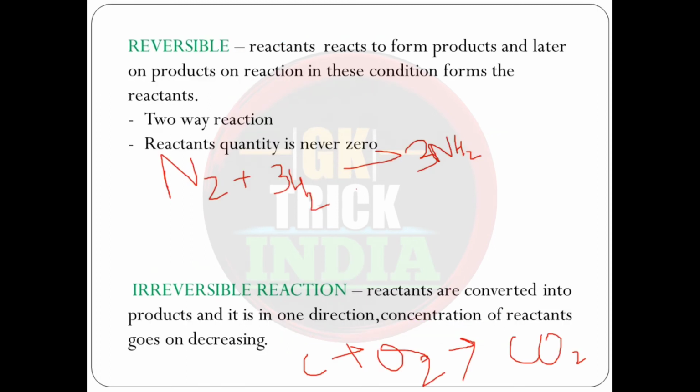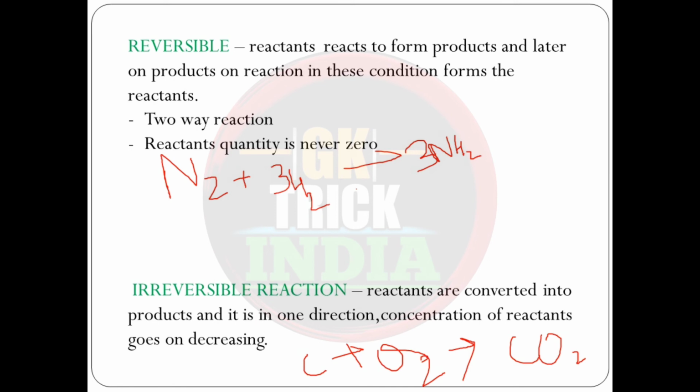Coming to reversible reactions and irreversible reactions. Now, what are these reactions? The name itself says that reversible means when a particular reaction takes place in which reactants react to form products, and later on, after applying some pressure or some external energy and reverting the conditions, the reactant is obtained.